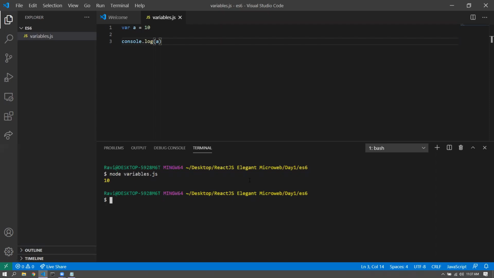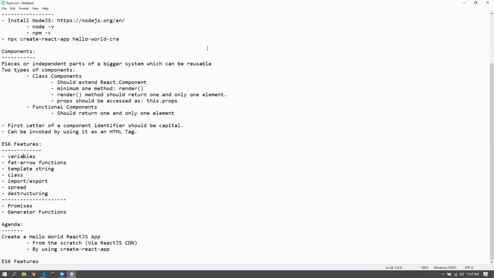First of all, I'd like to have a confirmation from all that everyone is clear on this way of executing JavaScript, right? All right. So now let's understand the variable syntax in ES6. There are two syntaxes that are added in ES6. One is let and one is const. Const, the name itself suggests that it is used to declare constants. We'll be making use of const more than the let keyword, by the way. Let is used to create a variable.